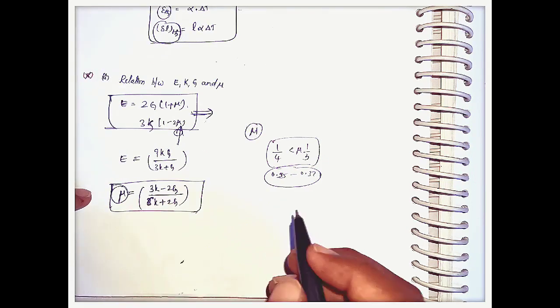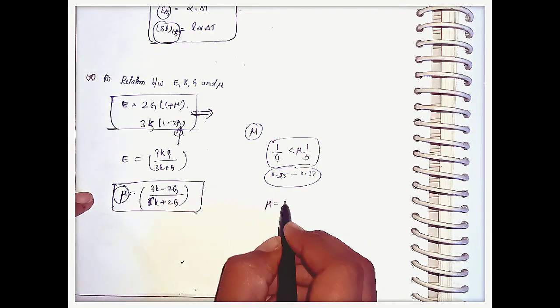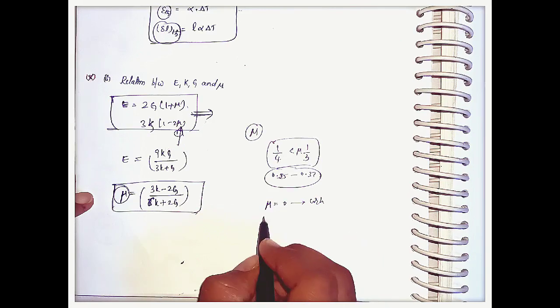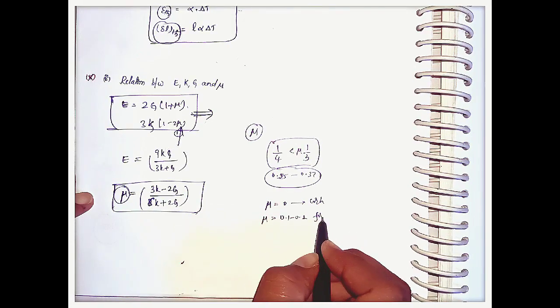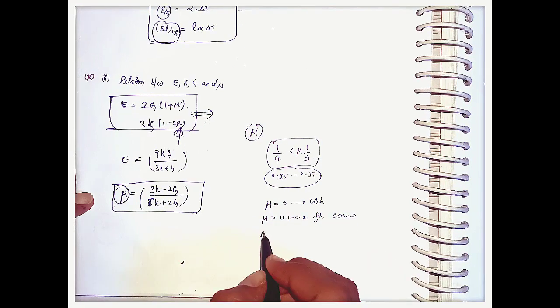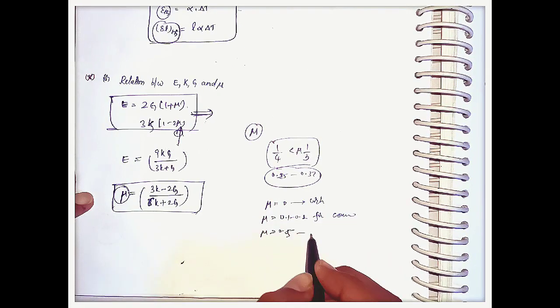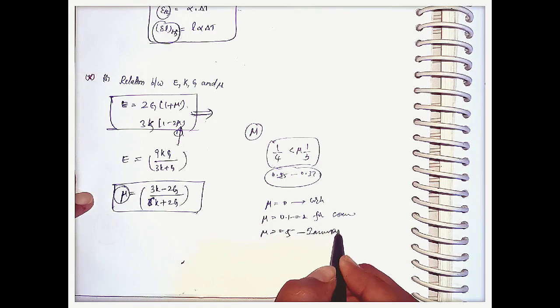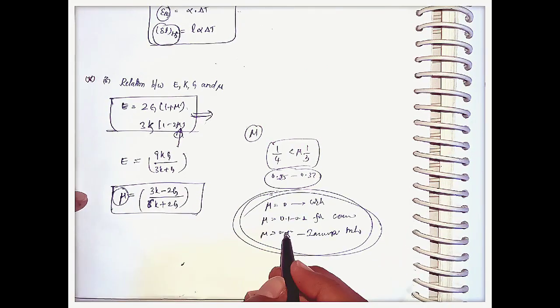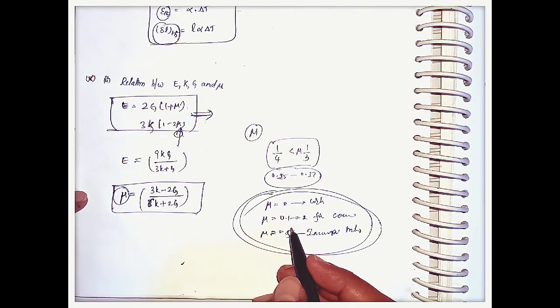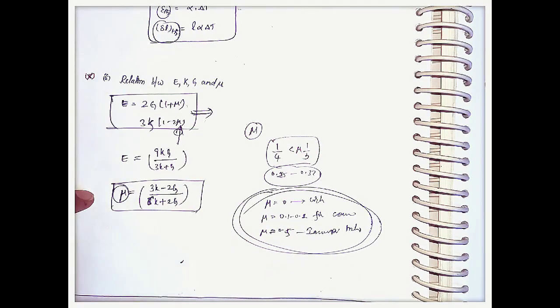We should learn the Poisson ratio for different materials, like mu equal to 0 for cork, mu equal to 0.1 to 0.2 for concrete, and mu equal to 0.5 for incompressible materials. Like this, there are different types of materials with different Poisson ratios. We have to learn these Poisson ratio values. They will ask directly in the exam.